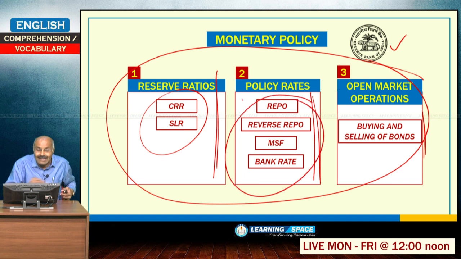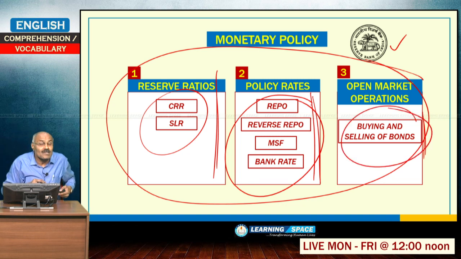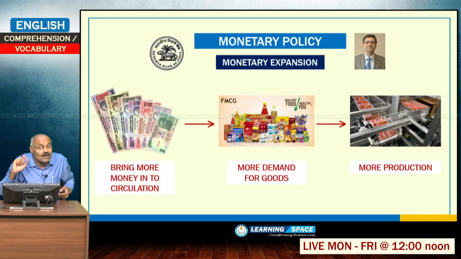Then there are interest rates, which give the general trend to interest rates in the market. Then there are open market operations, that means by buying and selling bonds, it regulates the overall money availability in the system. So please understand, these 3 are parts of monetary policy.